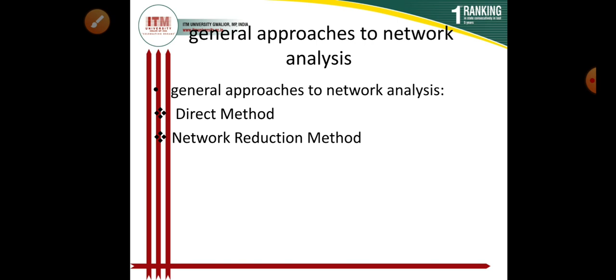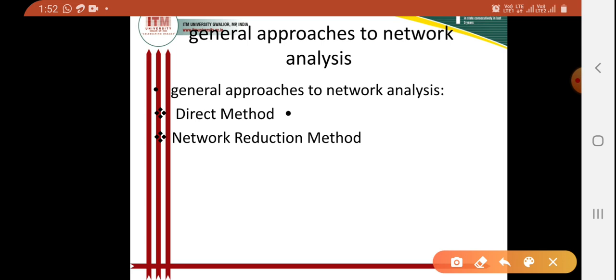We are using various theorems of network which help us in solving complicated networks. A network is said to be completely solved or analyzed when all the voltages and all the currents in its different elements are determined. There are two general approaches for network analysis. The first one may be called the direct method, and the next one is the network reduction method.